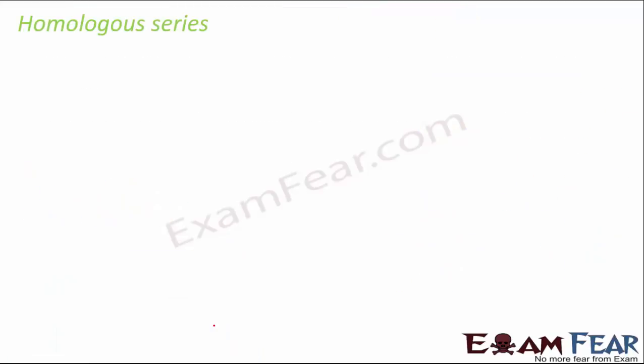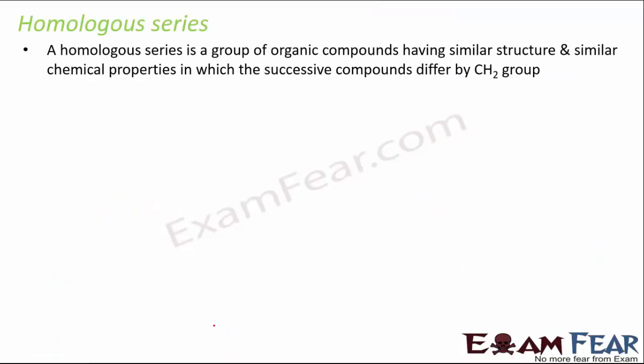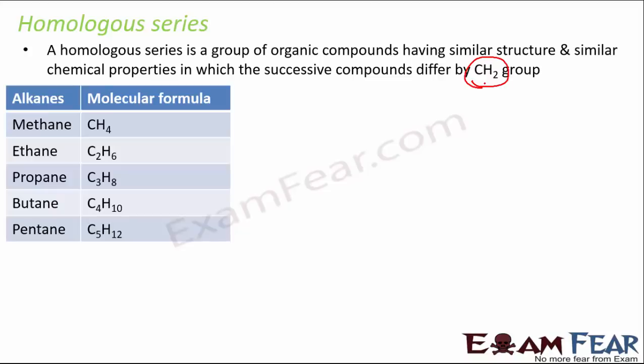So now comes the homologous series. And what's that? It is a group of organic compounds having similar structure and similar chemical properties in which the successive compounds differ by a CH2 group. So it is like a series where you have many compounds, all of them have similar structure and similar chemical properties, and molecular formula wise they all differ from the previous one by a CH2 group. So this series is an example of a homologous series.